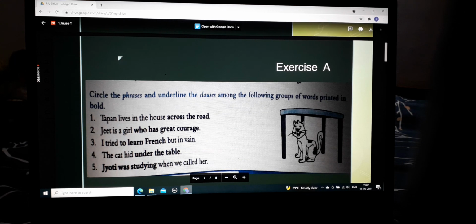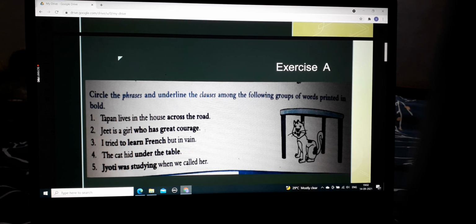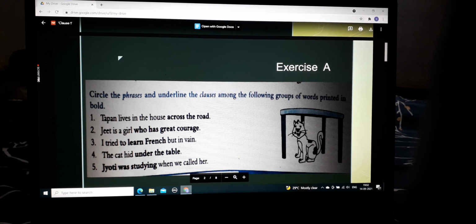Jeet is a girl who has great courage. Who has great courage is a clause. I tried to learn French but in vain. To learn French is a phrase. The cat hid under the table. Again, under the table is a phrase.